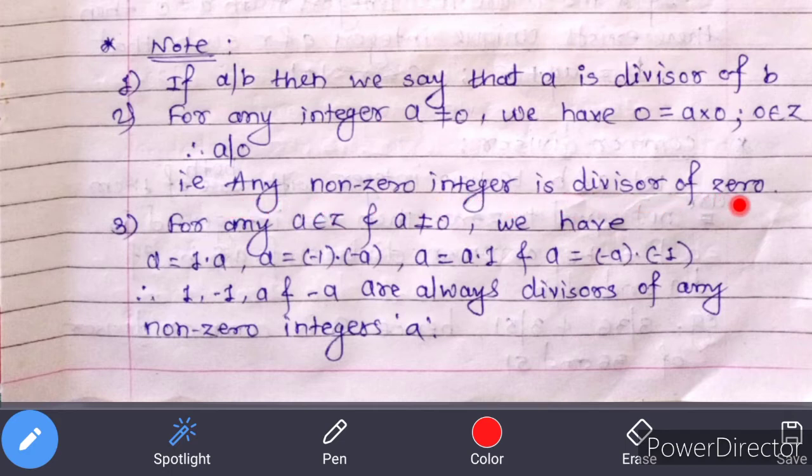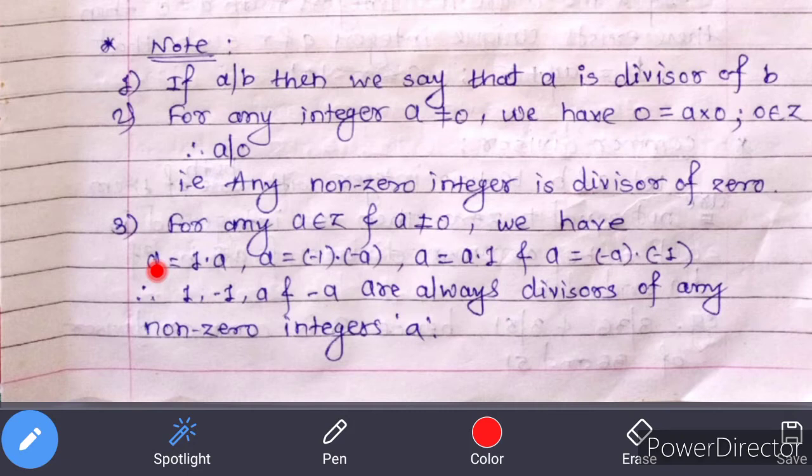Next, for any a belongs to Z and a is not equal to 0, we have a is equal to 1 into a. That is, a is multiple of integer 1, and here a can be taken as integer c in definition of divisibility. So by definition of divisibility, 1 divides a.